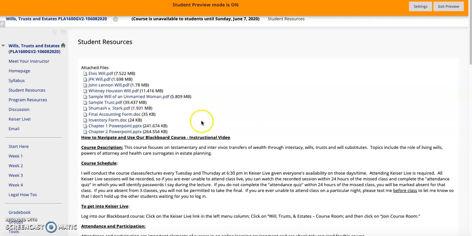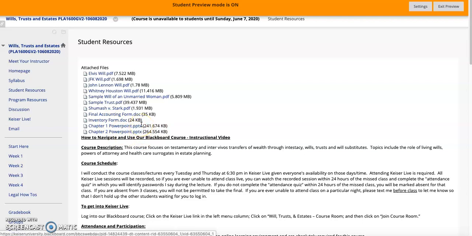And then some further information on my contact information and how to obtain your textbook and what the required textbook is. I also always attach files here in the student resources section, which you guys are aware of, for your reference. I also post them in weeks 1 through 4, but they're also here if you ever need them. There's a bunch of sample wills here, sample trusts, and I'm going to go through all of this stuff. I will also put all of the PowerPoints here.